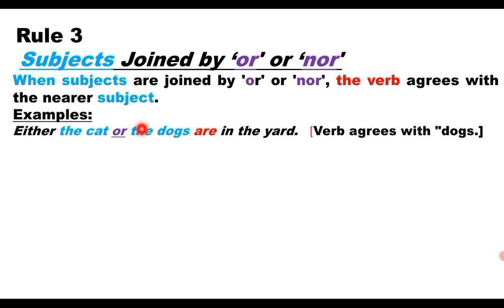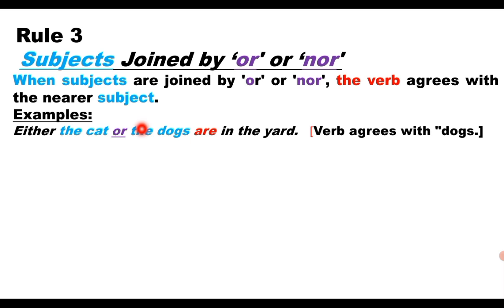If you observe this sentence, the cats and the dogs are the two subjects. But these two subjects are joined with the conjunction or. The rule is, when the subjects are joined by or nor, the verb agrees with the nearest subject.